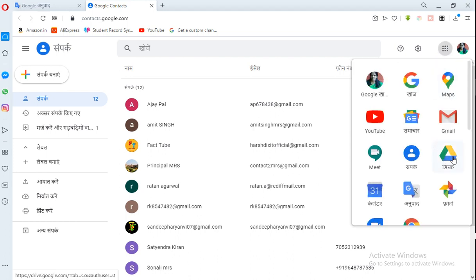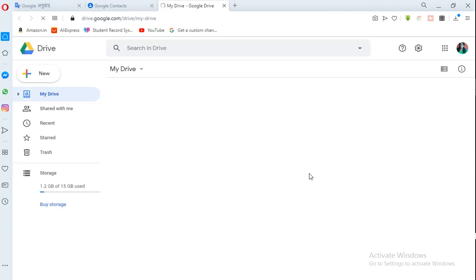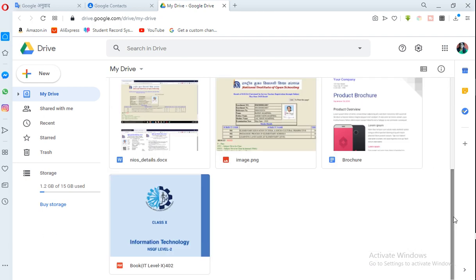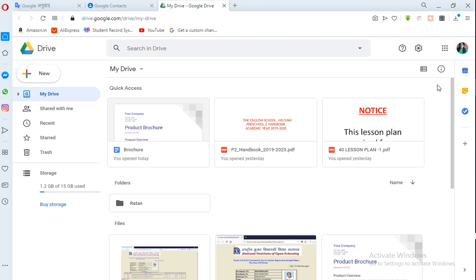Next is Drive. This is a very important and very good facility of Google, through which you can make a drive in which you can send your information, which is very precious for you, and store it there. So use it. It gives 15 GB, and 1.2 GB I have used.